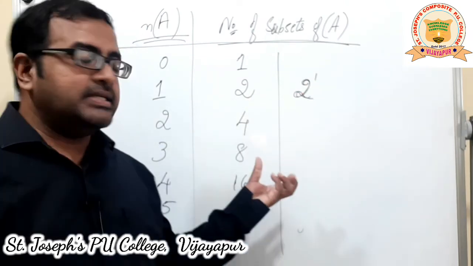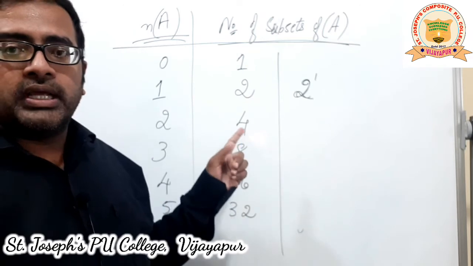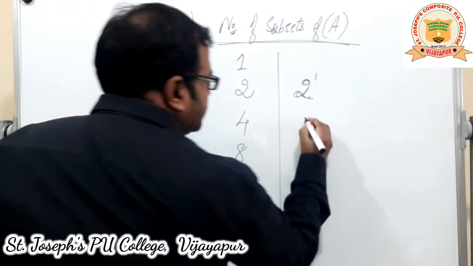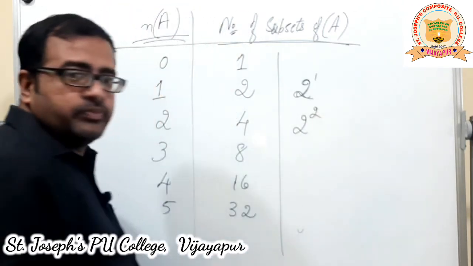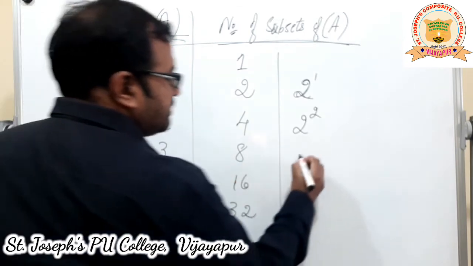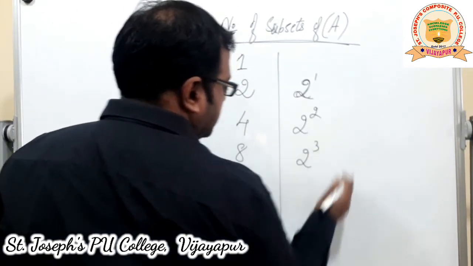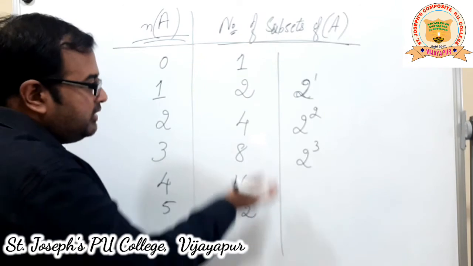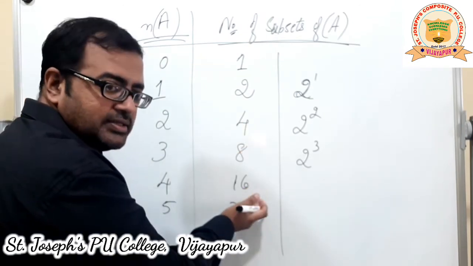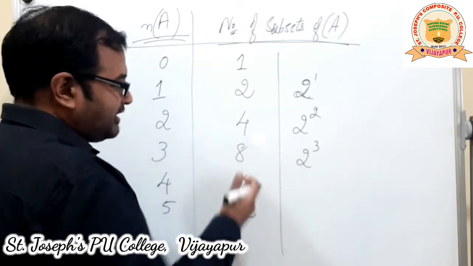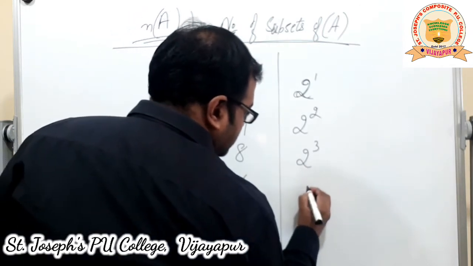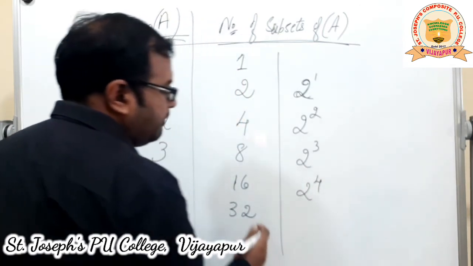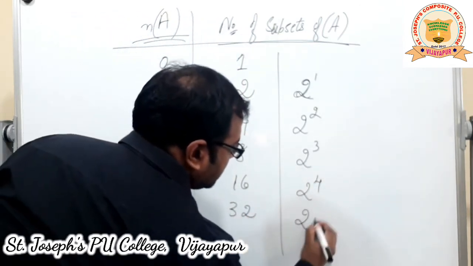Using indices, if you have to write 4 in powers of 2, it will be 2 to the power 2. Similarly, 8 can be written as 2 to the power 3, because I am multiplying by 2 each time: 4 twos are 8, 8 twos are 16, 16 twos are 32. That's how it continues. So following the trend, this becomes 2 to the power 4, and 32 is 2 raised to the power 5.